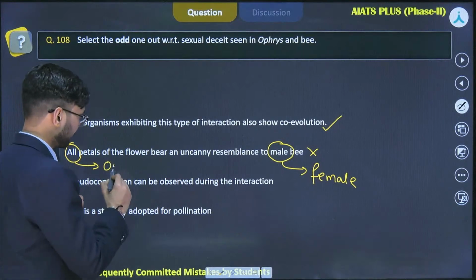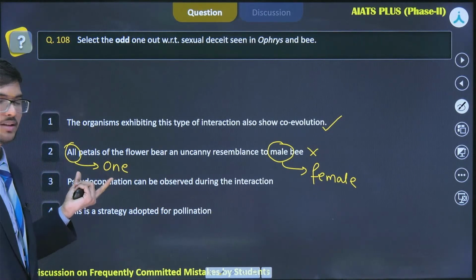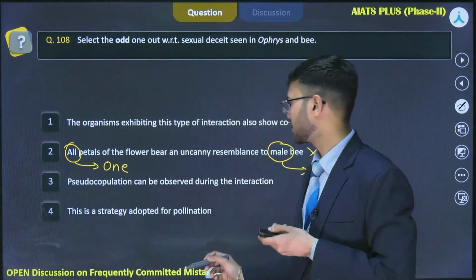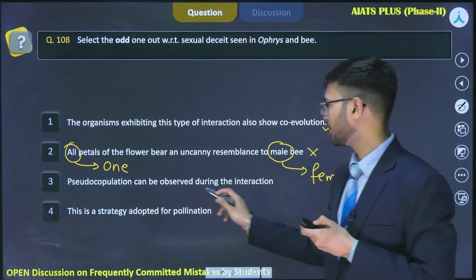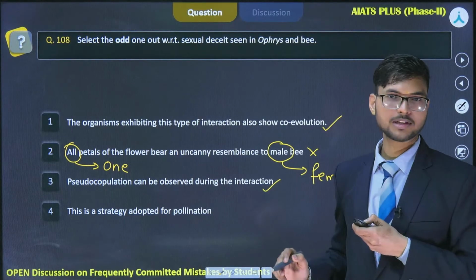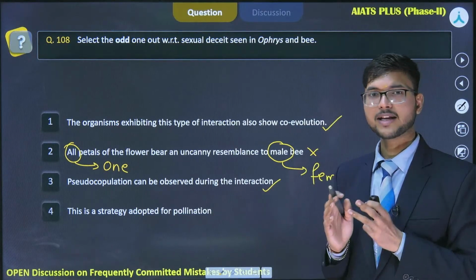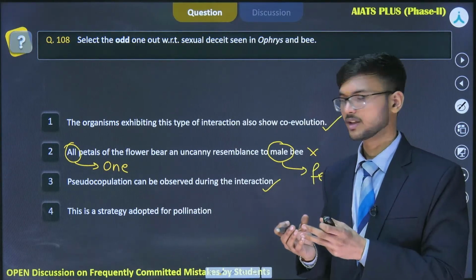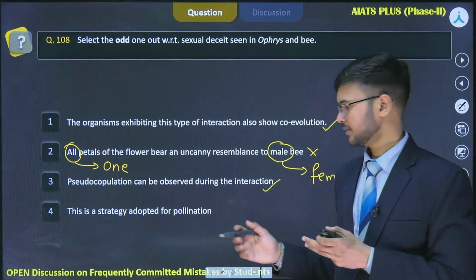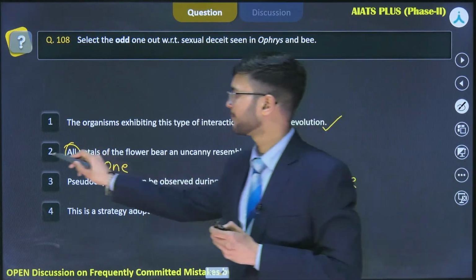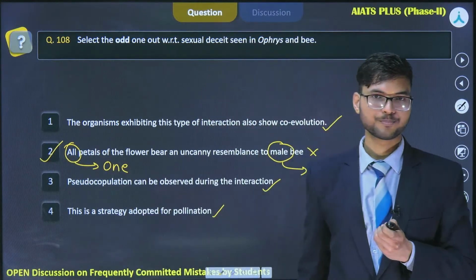Only one petal is able to form an uncanny resemblance with the female bee. So this option is incorrect. Pseudocopulation can be observed during the interaction. Yes, pseudocopulation is observed. This strategy is adopted for pollination. Yes, the Ophrys has adapted this process so that it can pollinate itself. So this option is also true. Here the correct answer will be option number 2.